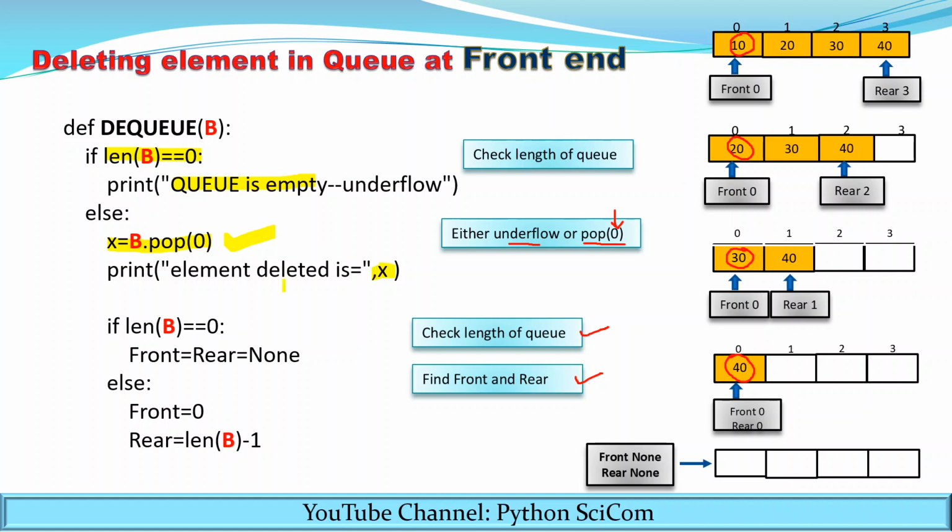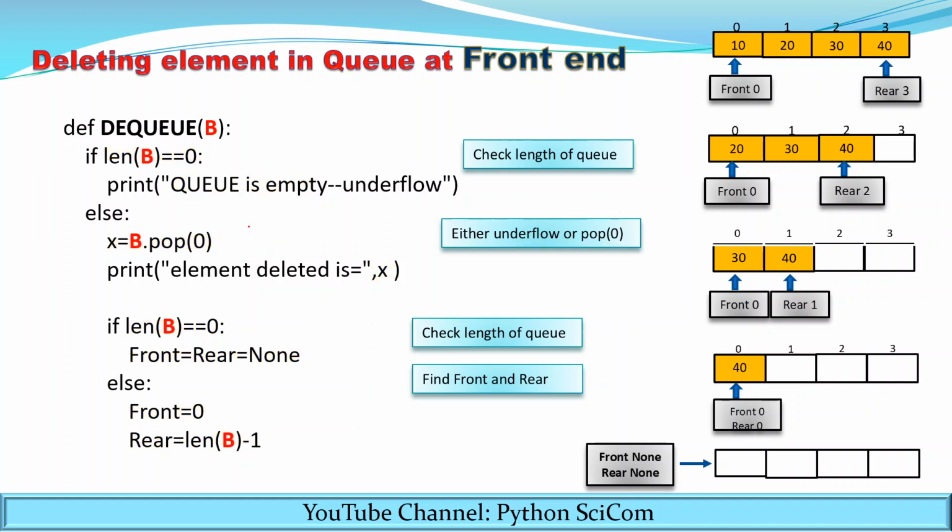After deletion, you have to check the length of the queue. Len of B equals to 0. Now if it is 0 means it is empty, so the position of rear and front will be none. Now else if it is not empty, then front will be 0 and rear will be len of B minus of 1.